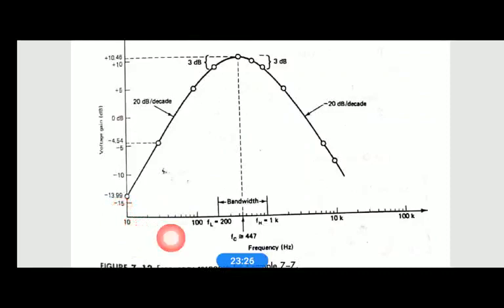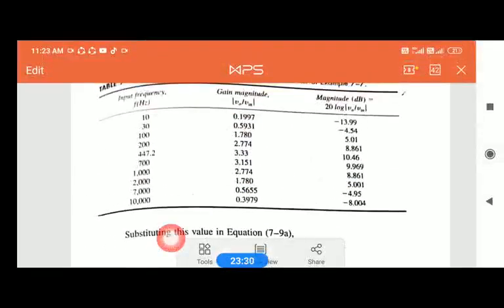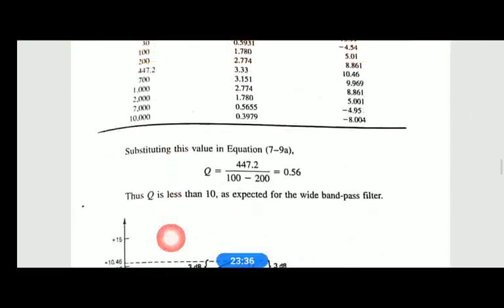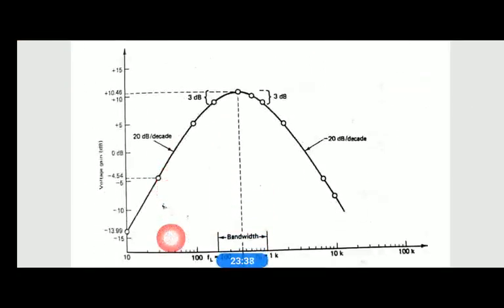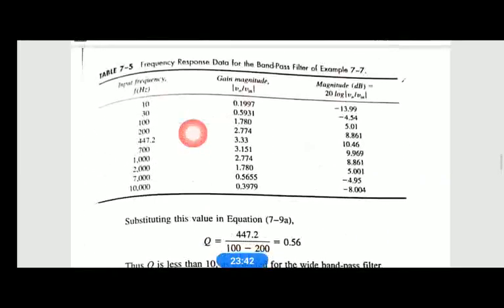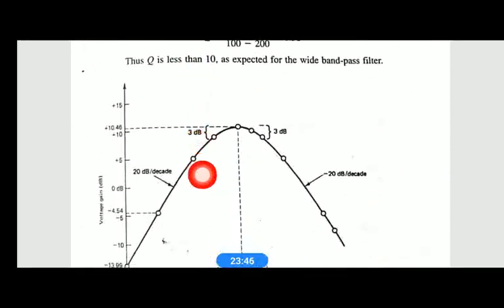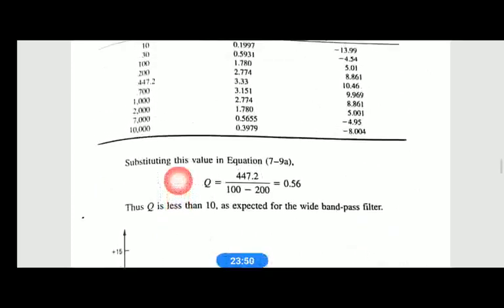Similarly for 30 hertz you will get minus 4.54. The next point is for 100, which will give the gain of plus 5 dB.